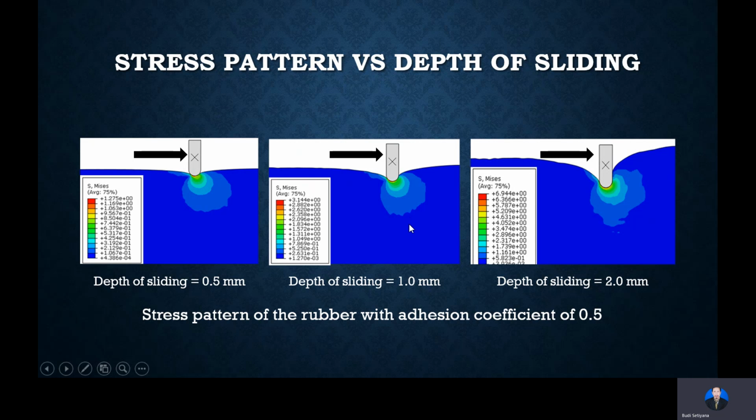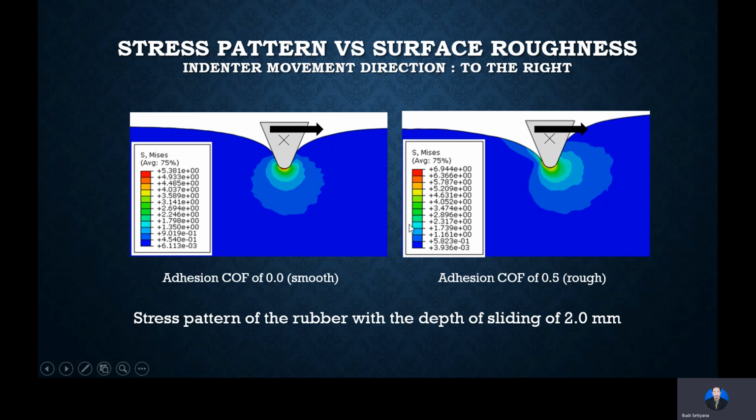This is the variation of the roughness. The left one represents the smooth surface, and the right one represents the rough surface.